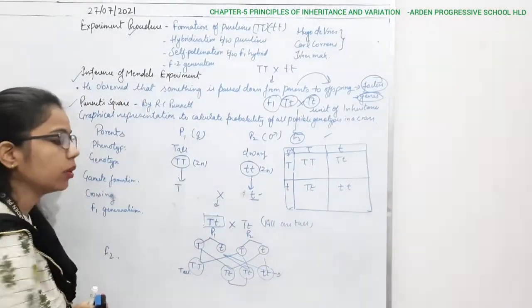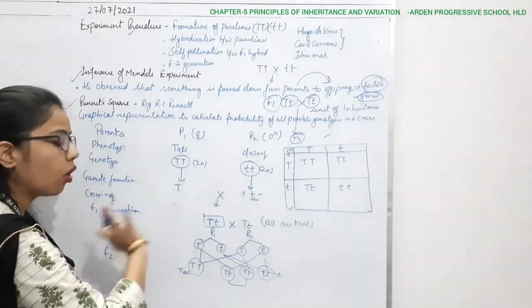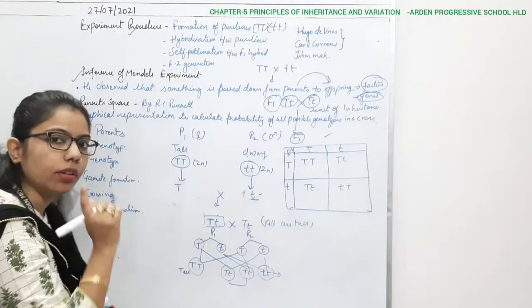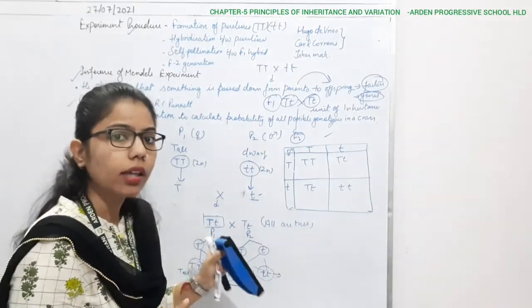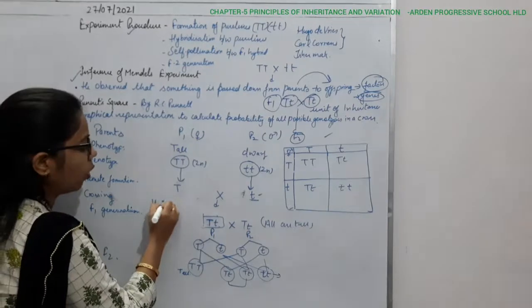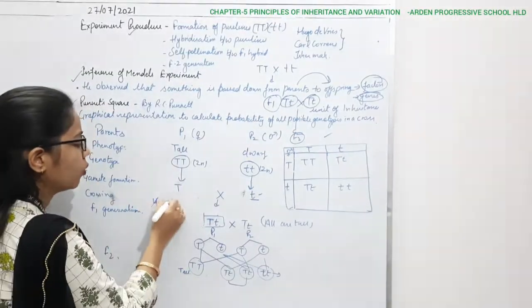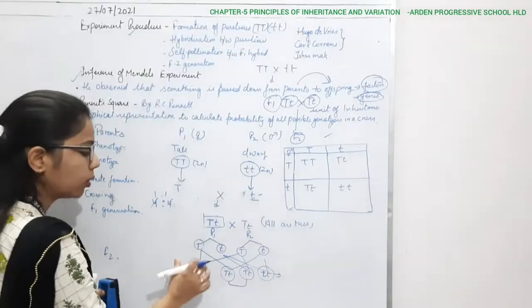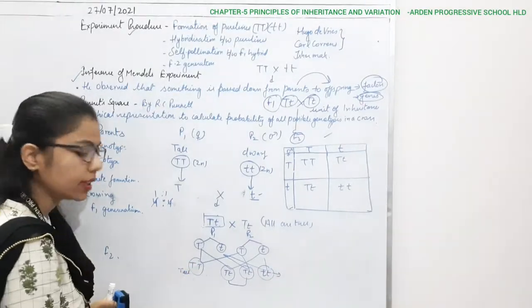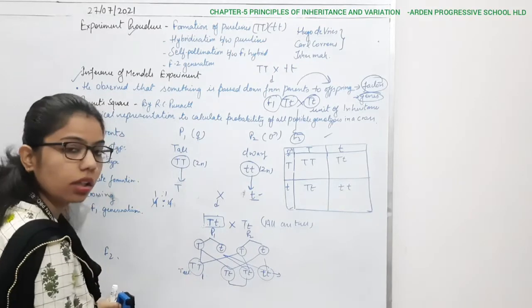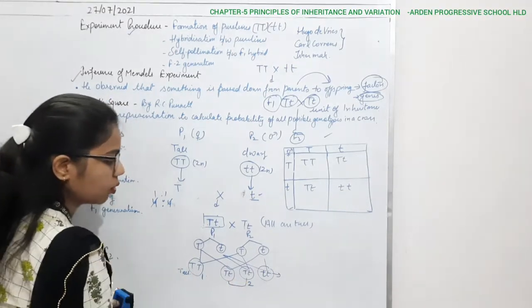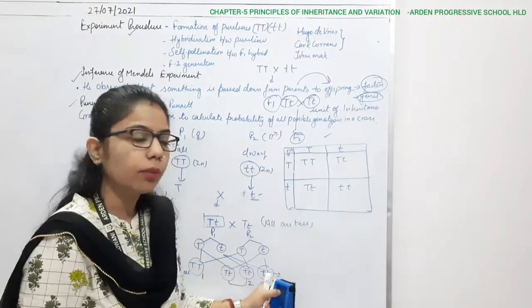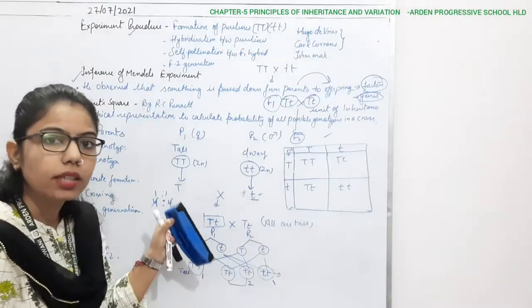If I talk about the F1 generation, all are what? All are tall. So the ratio is what? The ratio will be 1:1. It means that out of 4, all 4 are tall. So what will be the ratio? 1:1 ratio, right? But if I talk about this F2 generation, what you can see is that 1 is tall, okay, 2 are heterozygous and this one is 1. Okay, so here I am talking about the ratio which we can see from our eyes.